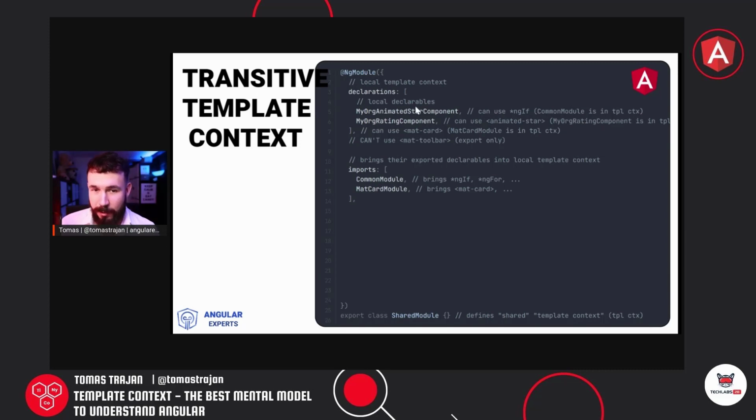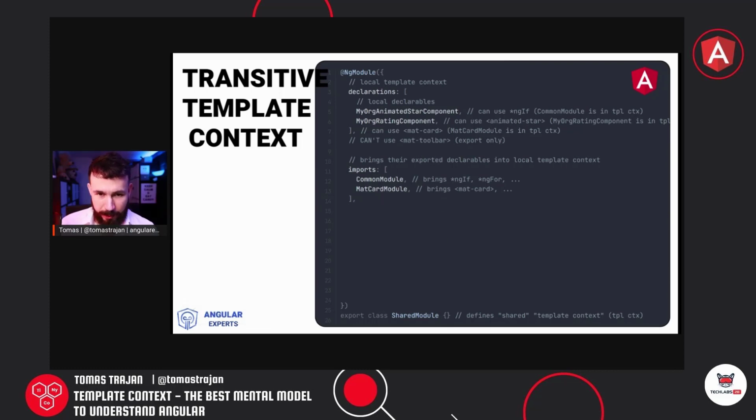Then the rating can use the animated star because it's part of the same template context. More so, they can also use material card, so that we can wrap that rating in a card, because the material card module was imported and it exports that card component. So it's again part of the same local template context. But for example, we would not be able to use material toolbar because it was not imported here.